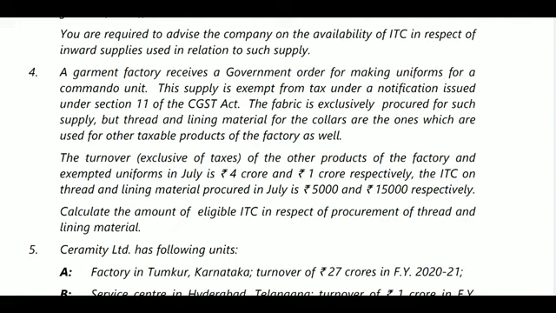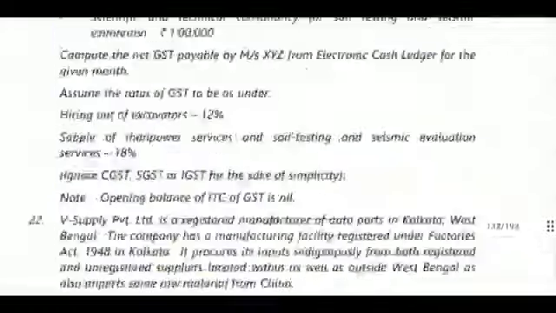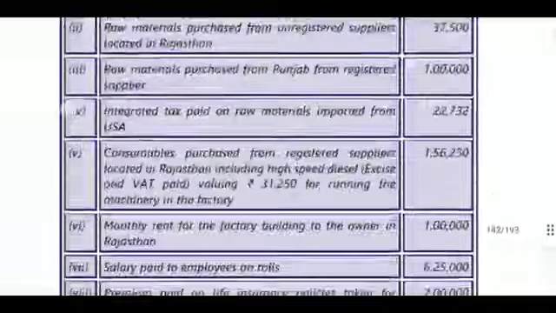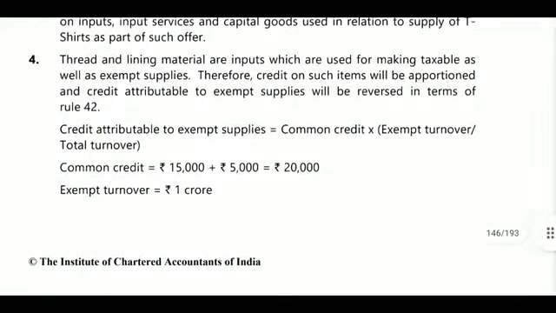The ITC on thread and lining material procured in July is 5,000 and 15,000. Thread is 5,000 and lining material is 15,000, total 20,000. That total 20,000 will be treated as common credit, which is used for both exempted turnover and total turnover. For the exempted turnover, the credit attributable to exempted turnover will be deducted from the total common credit.